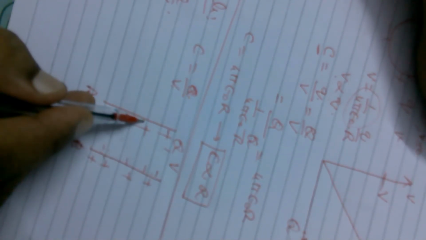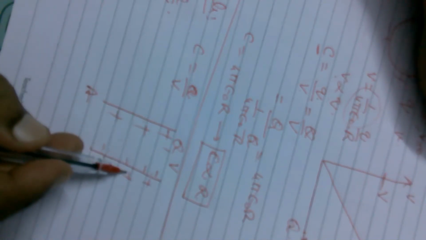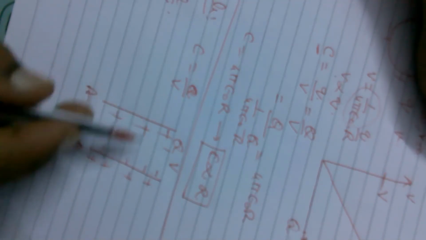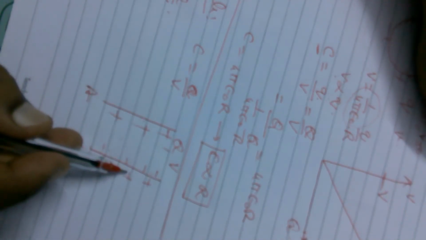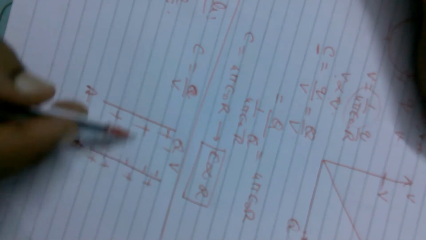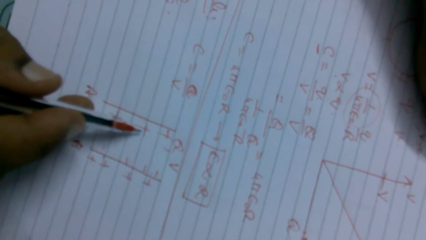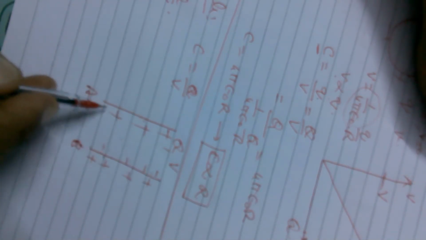Now, what will happen? This negative charge will reduce the potential of plate A, and positive charge will increase the potential of plate A. This is a very important point. If you bring any negative charge close to one metal plate A, then its potential will decrease, and if positive charge is brought close to this plate A, its potential will increase. But here, of these two, negative is closer to plate A. That is why its effect will be more. What is its effect? Decreasing the potential of A. That's why resultantly the potential of plate A will decrease. So, as potential is decreased, capacity will increase.